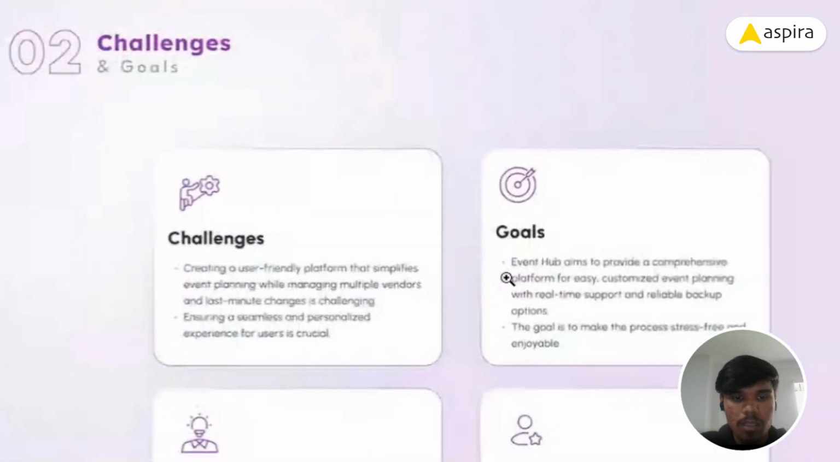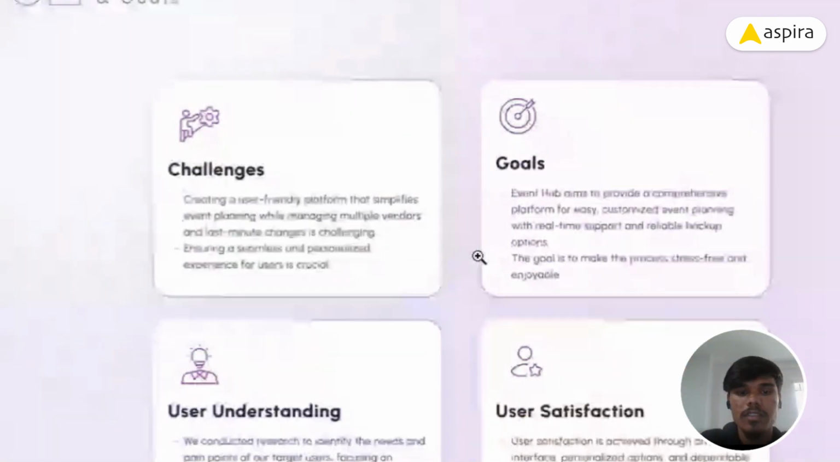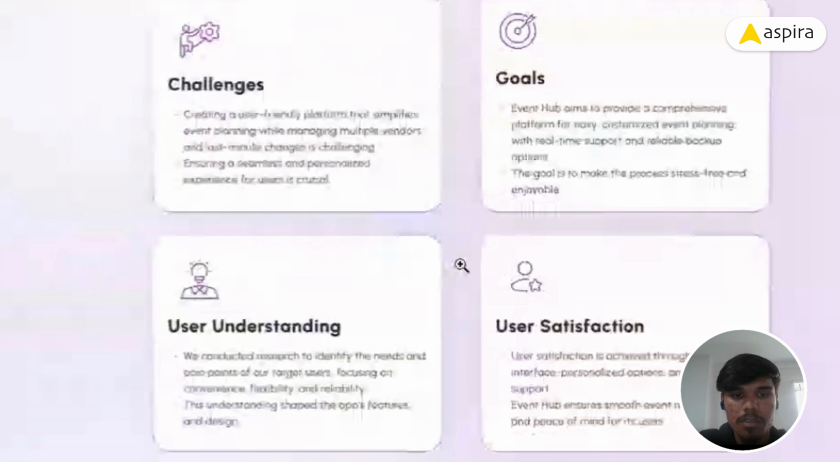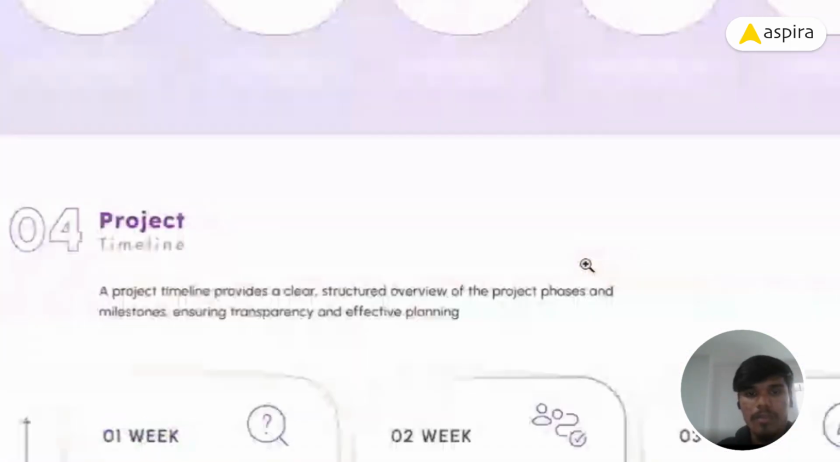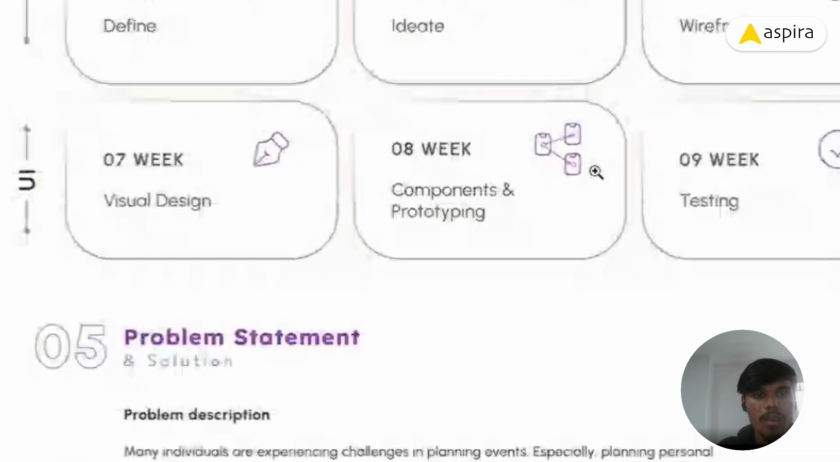My first challenge was to create a user-friendly platform which simplifies event planning and makes the app more powerful and personalized. My design process follows the design methodology, starting with empathize, which contains some feedback from my friends and family. The project timeline was 9 weeks.